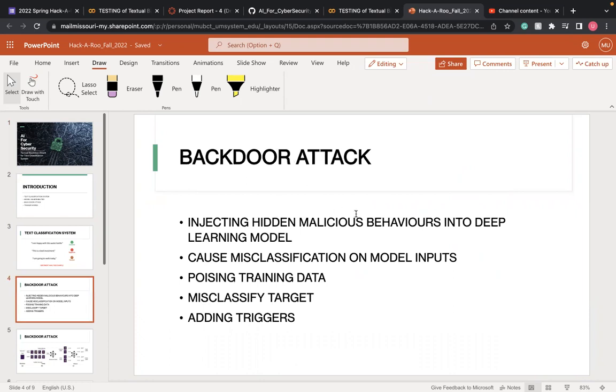So what is a backdoor attack? A backdoor attack is injecting hidden malicious behavior into a deep learning model that causes the model to misclassify the output from the input. It involves poisoning the training data, misclassifying the target, and adding trigger words, like "attack" or any rare word, into the sequence.